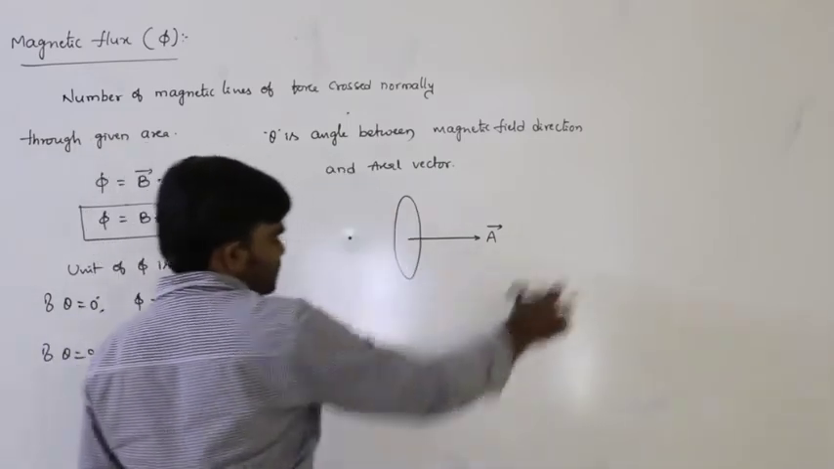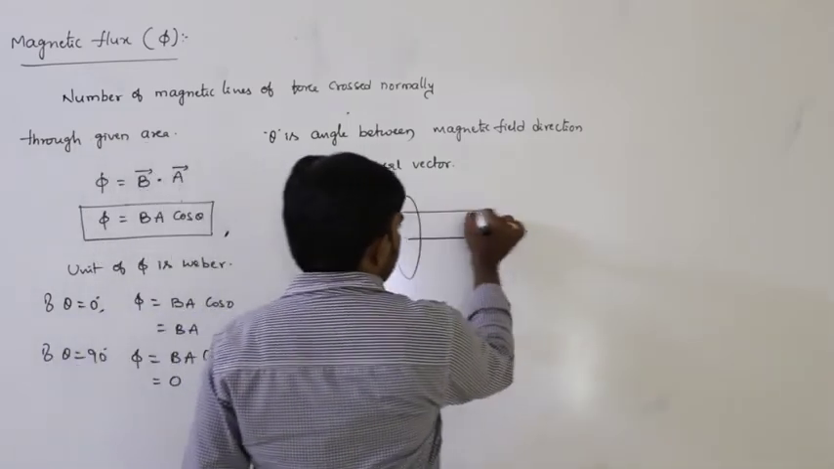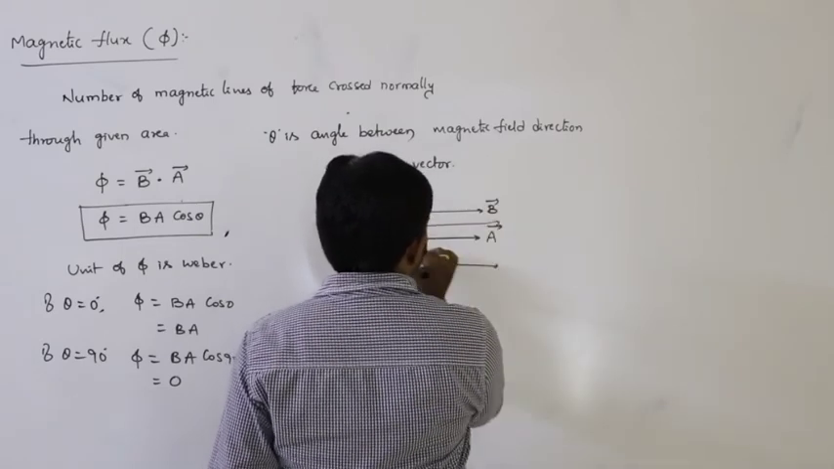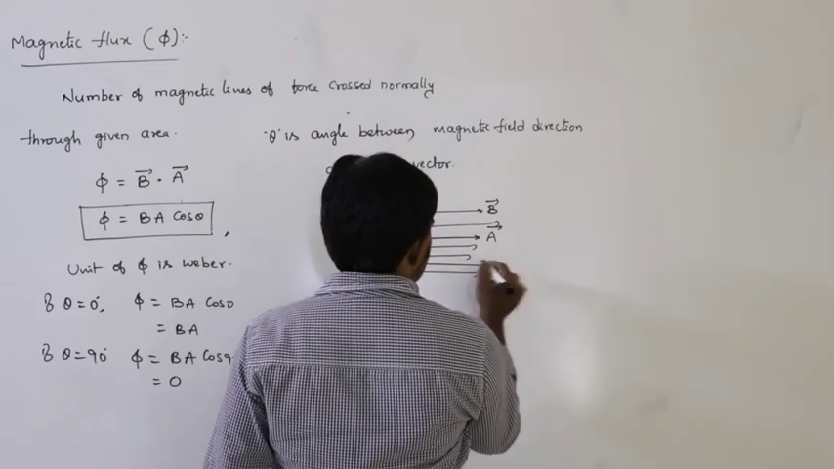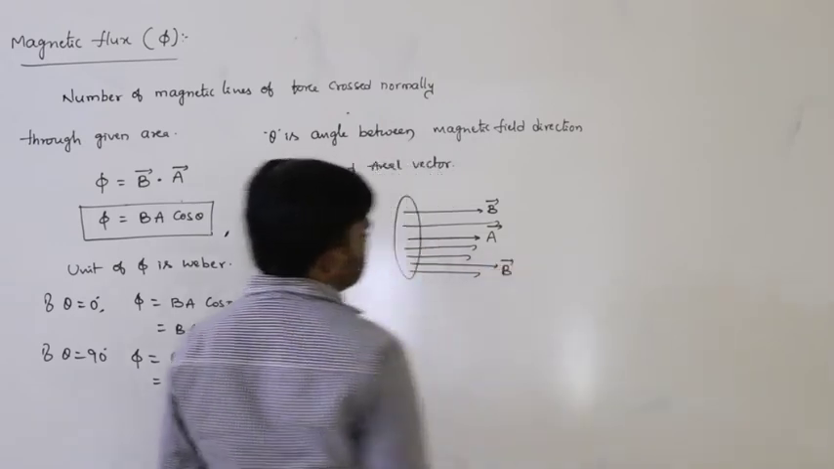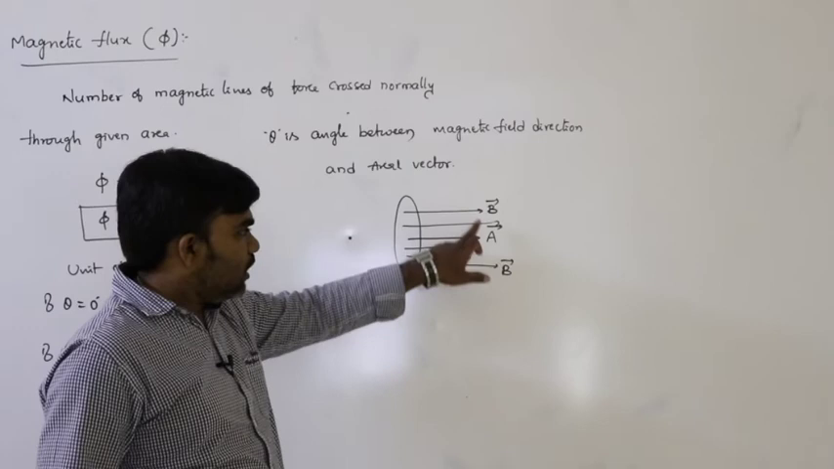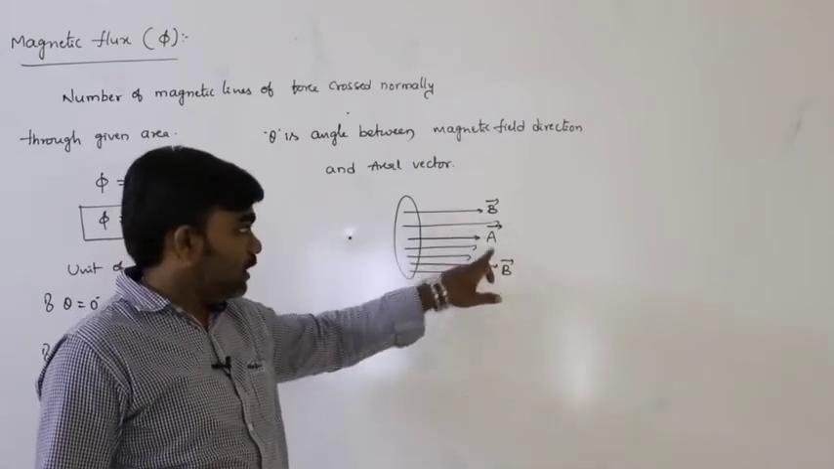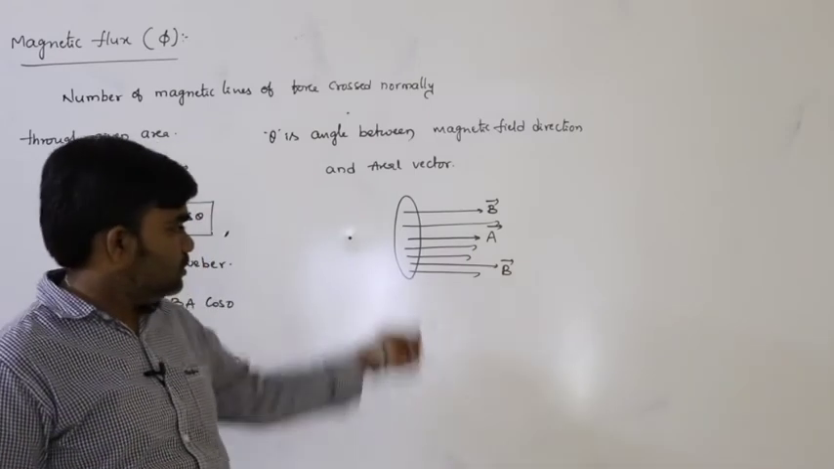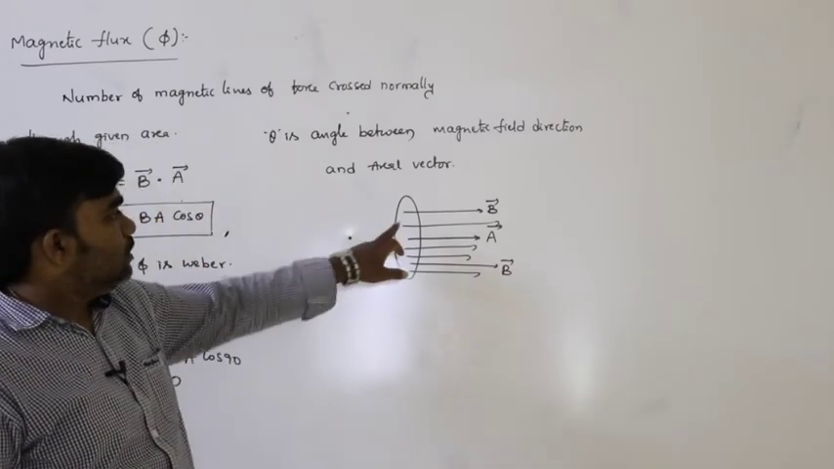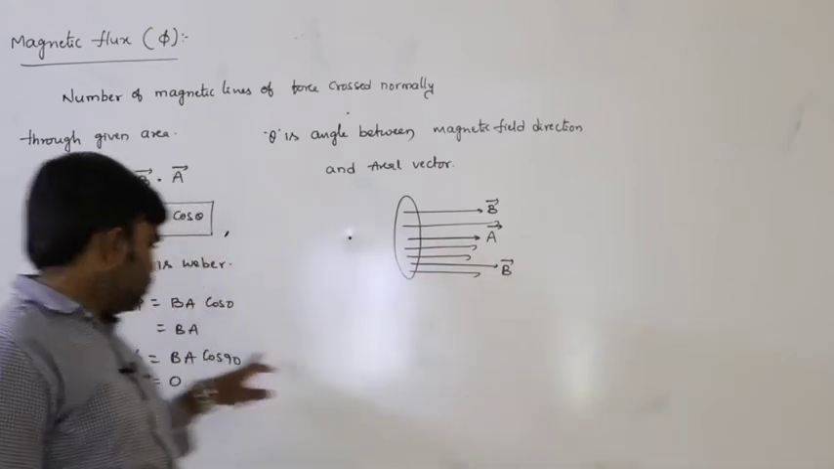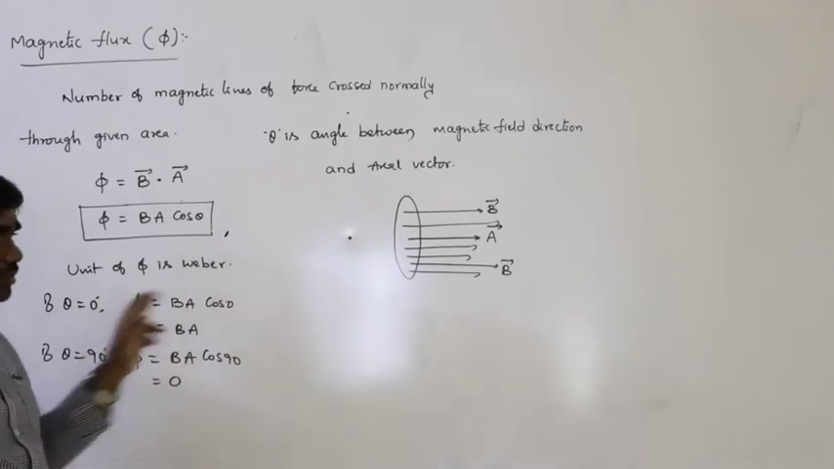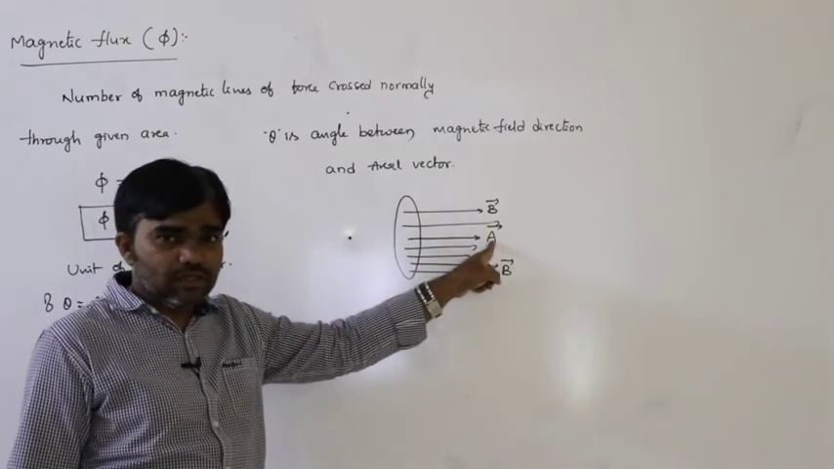In this situation, this is the direction of A bar. The magnetic field must also be in the same direction, so let us say these are the direction of the magnetic lines of force. This is also B bar. Here B bar and A bar must be in the same direction, so the angle is theta equals 0.